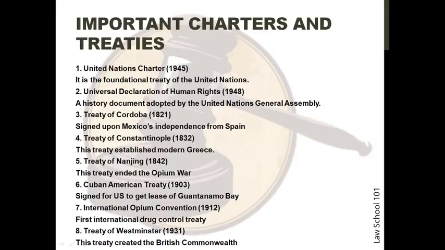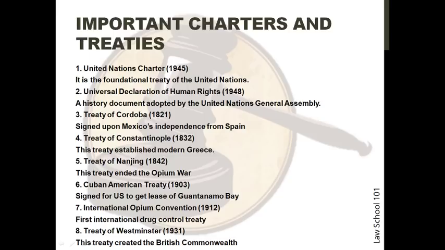The fourth is the Treaty of Constantinople. It was signed in 1832. This treaty established modern Greece. The fifth is the Treaty of Nanjing. This treaty ended the Opium War. The sixth is the Cuban-American Treaty. It was signed in 1903, for the US to get lease of Guantanamo Bay.